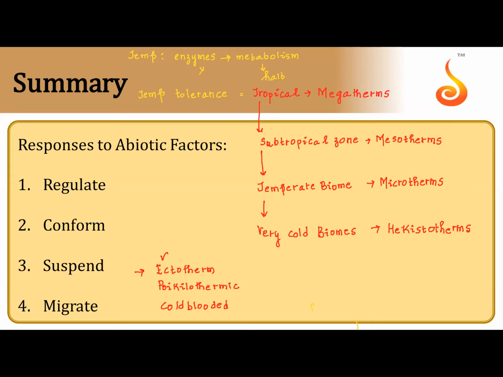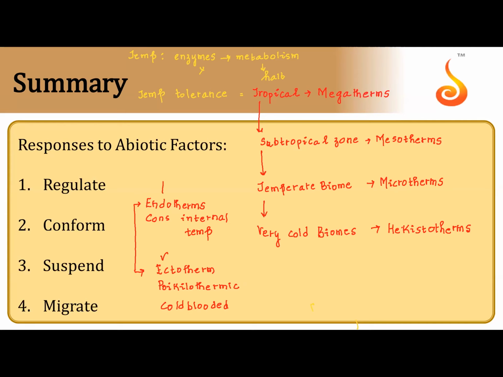Those are called ectotherms. Similarly, we have endotherms. Endo means inside. Whatever is the change outside, there will be a constant internal temperature.